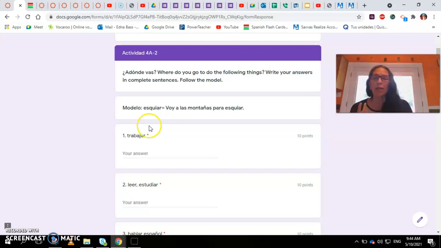So in the same way, you have this action, trabajar. Where do you go to work? Oh, you can go to your place of work. Or maybe in the vocabulary that we have seen in class and that we're learning in this chapter, you find a place where you can go to work.